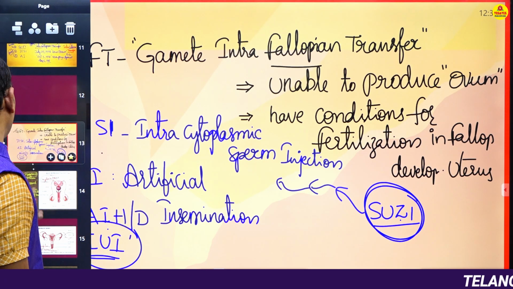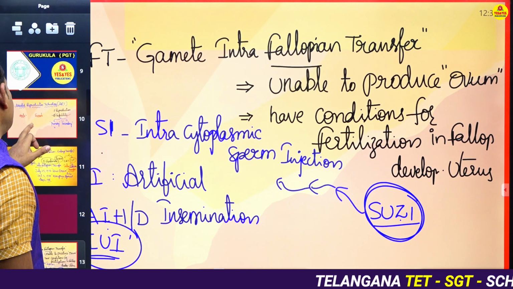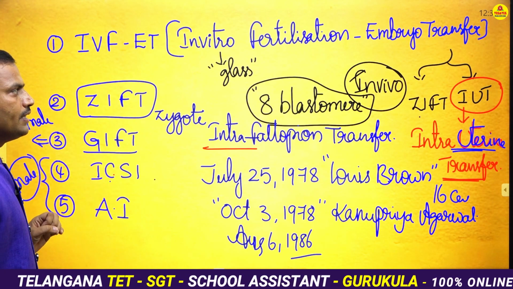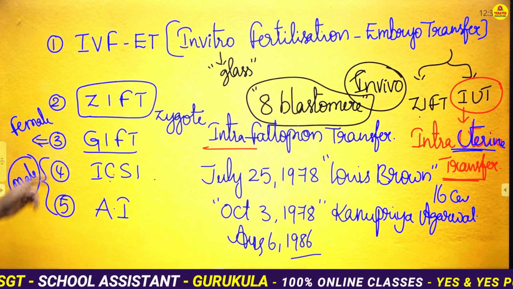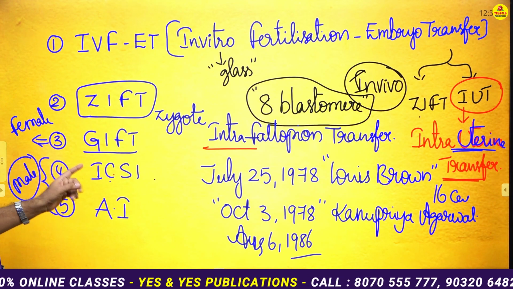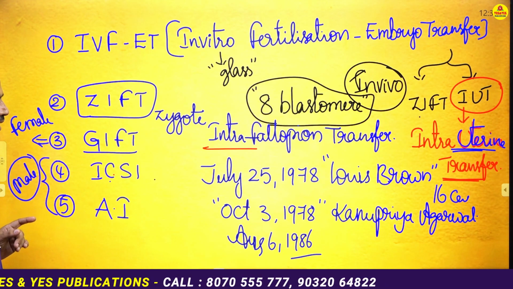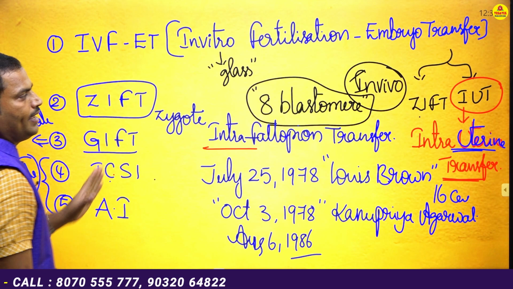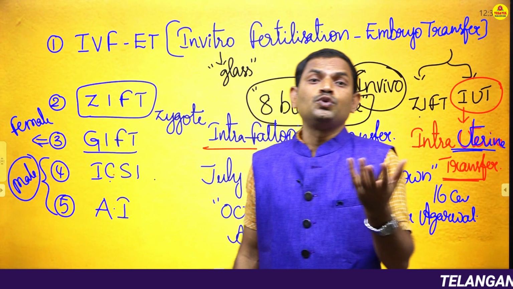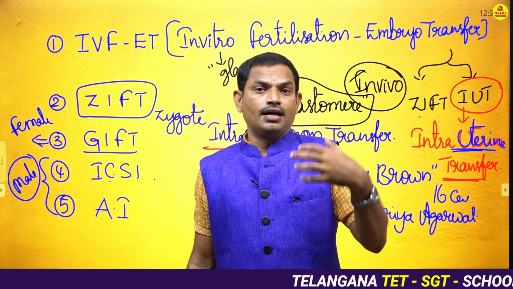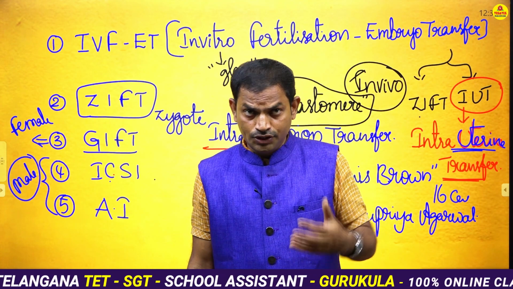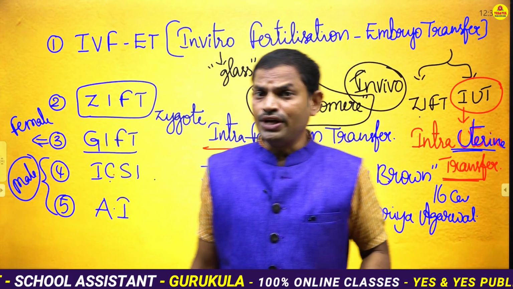That's about the overall 5 important assisted reproductive technology methods. That is IVF-ET, in vitro fertilization and embryo transfer; ZIFT, zygote intrafallopian transfer; GIFT, gamete intrafallopian transfer; ICSI, intracytoplasmic sperm injection; and AI, artificial insemination. These modern techniques will help couples who have birth defects or other defects, or who, because of the intake of certain drugs, may not have a chance to have children in subsequent generations.